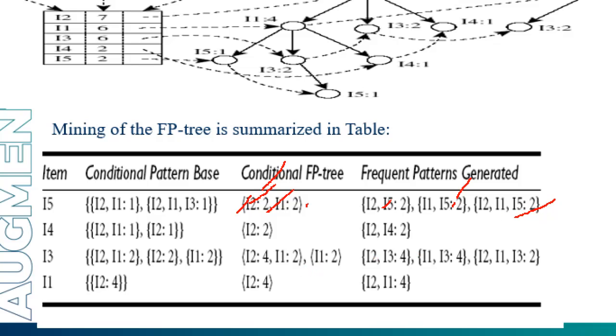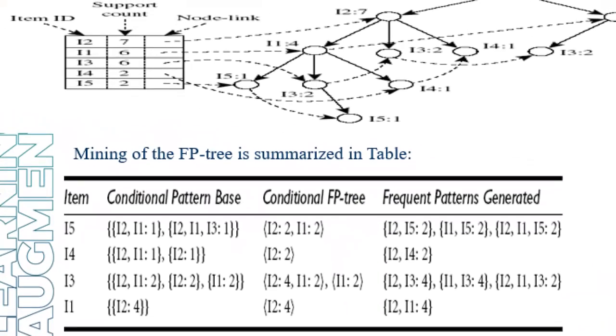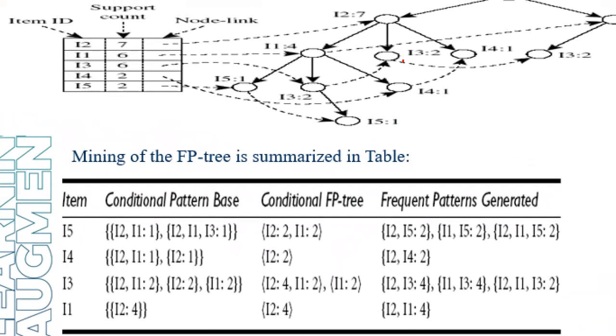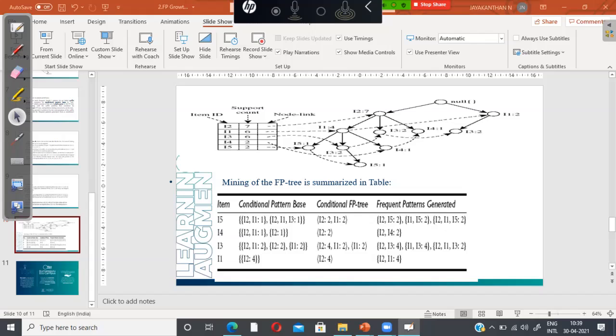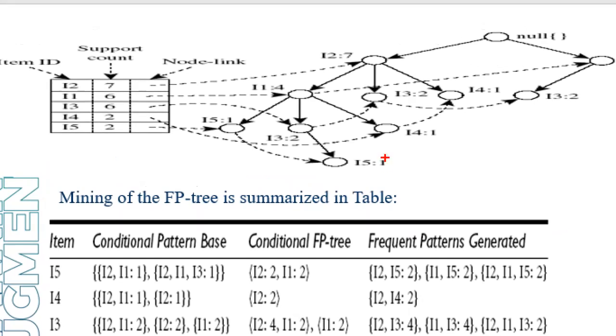Next, I4. So how to reach I4 from the tree? What are the ways to reach I4? From I2 we can reach I4. Another I4 is here, and another I4 is here. So what are the paths for I4?